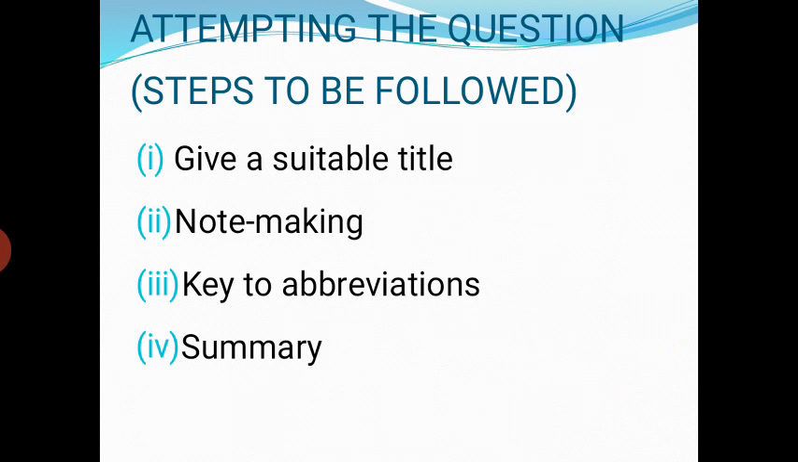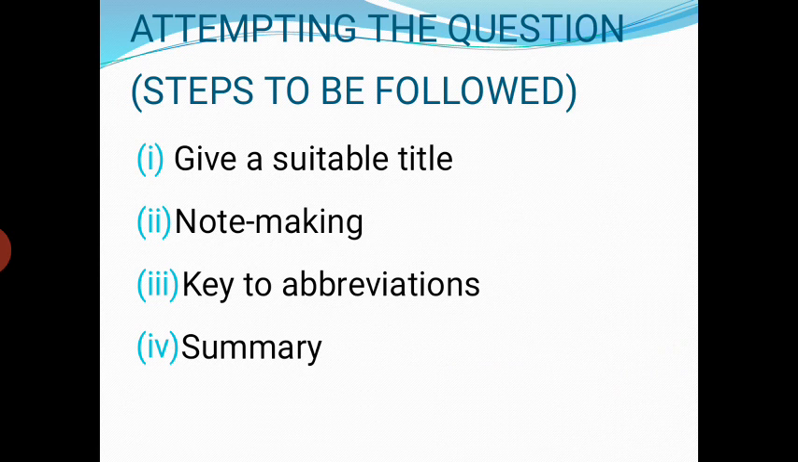Before you start to attempt this question, just read the passage very carefully and immediately you will get your title. While you are reading the passage, you should go on underlining the main ideas in the passage. These main ideas will be your main headings. Your note making basically has main headings and subheadings. Now the subheadings may again have sub-subheadings. For note making you will get 2 marks.